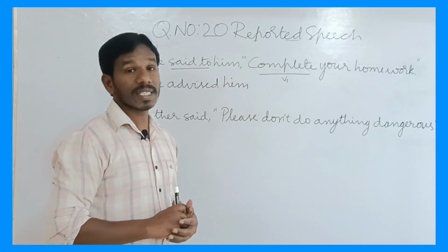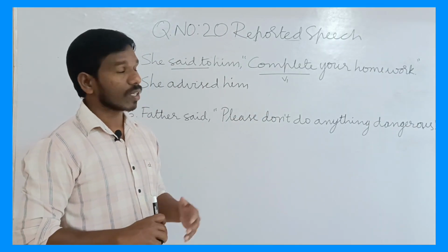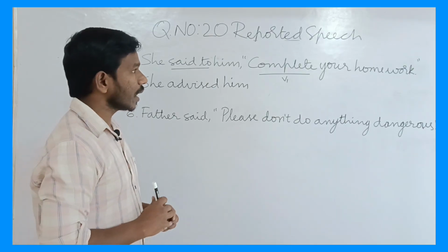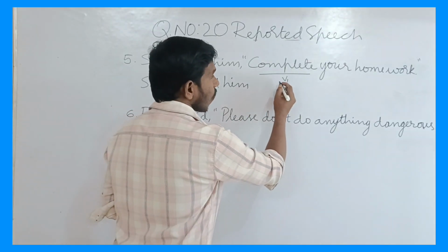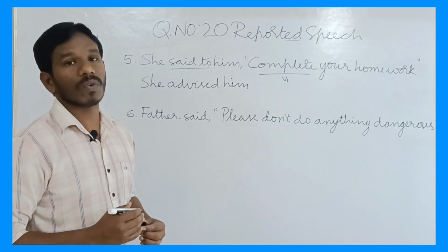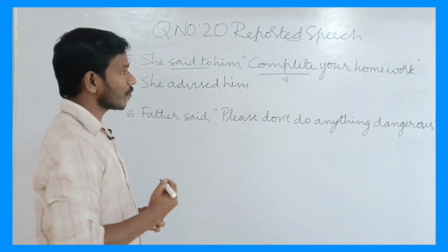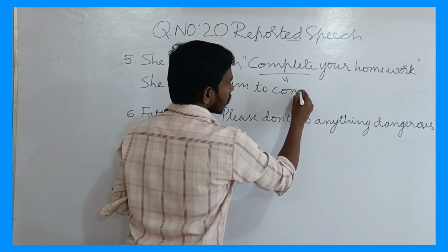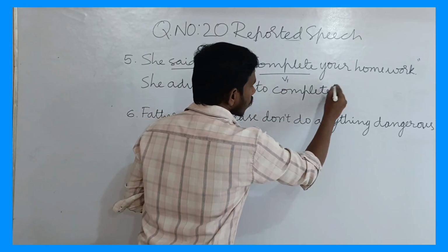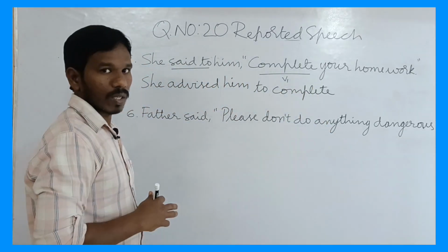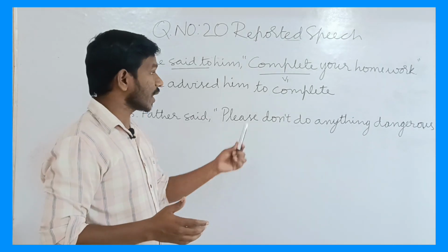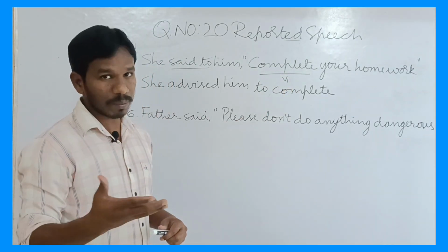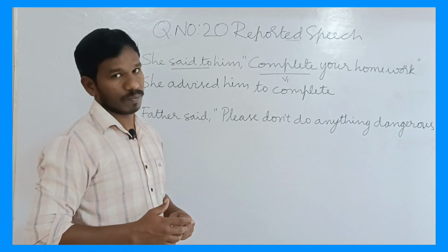But see, this is an imperative sentence. What do we have to use here? Yes, here we have to change the finite verb into a to-infinitive verb. To-infinitive verb means, see, to complete. That's it. No need to use any conjunction here.